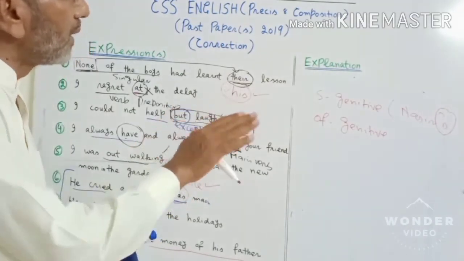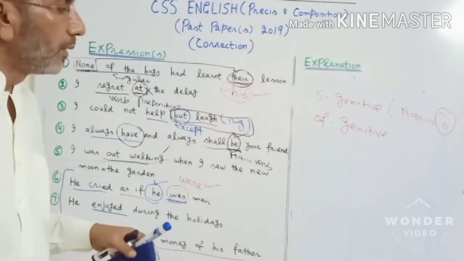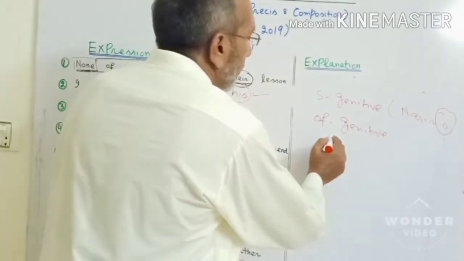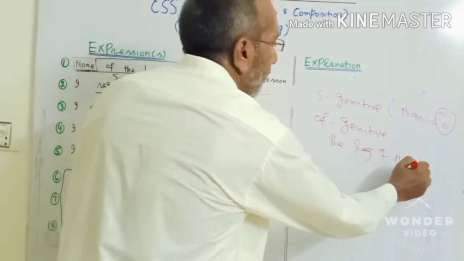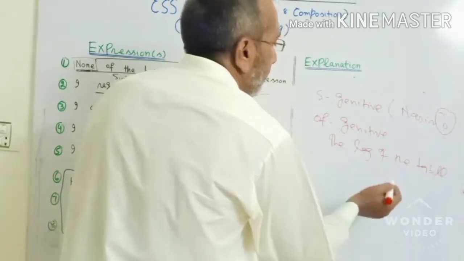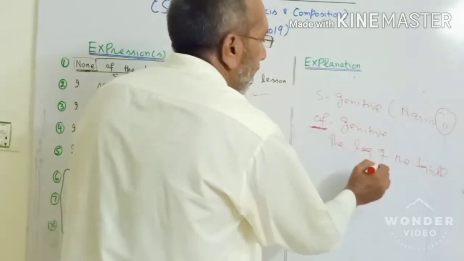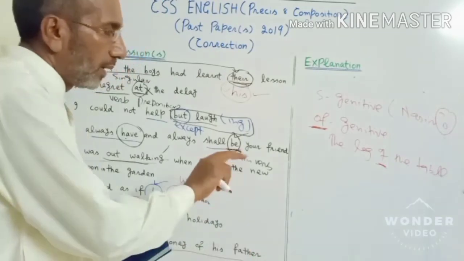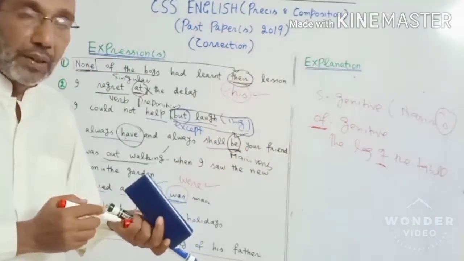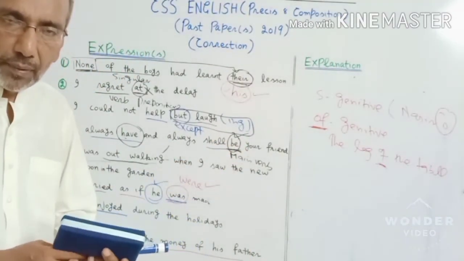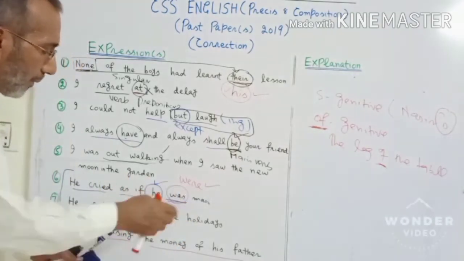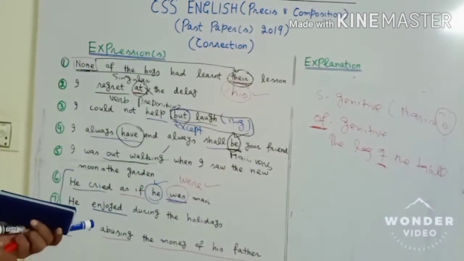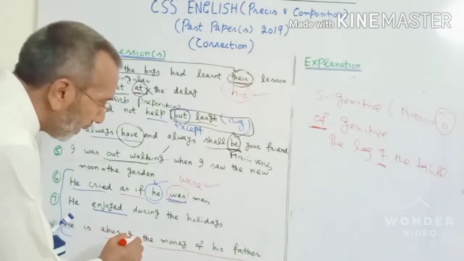And of genitive means, in some cases, you say, the leg of the table. Of genitive is once again used for showing possession. The leg of the table. If I say, suppose you take this, the money of his father, in this case of genitive is being used.